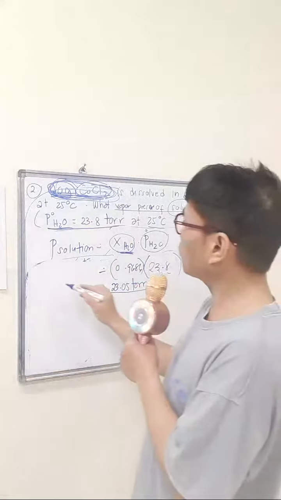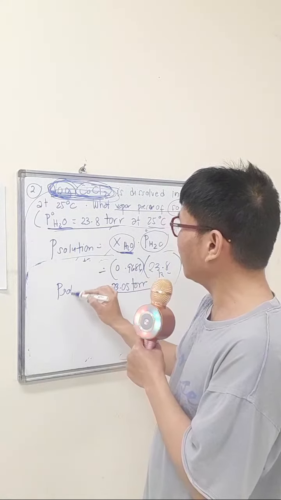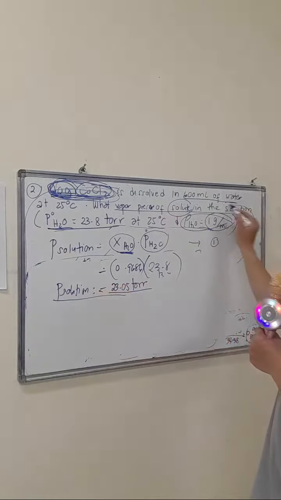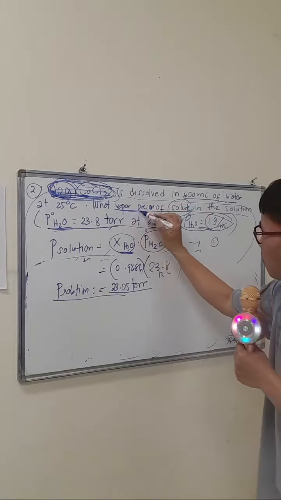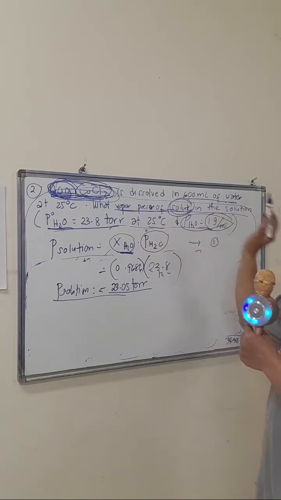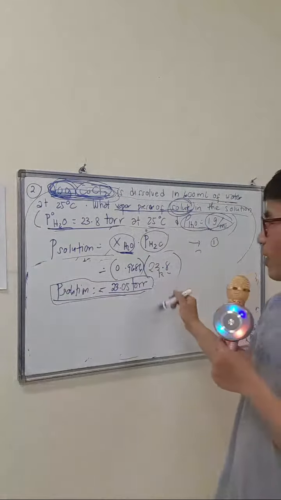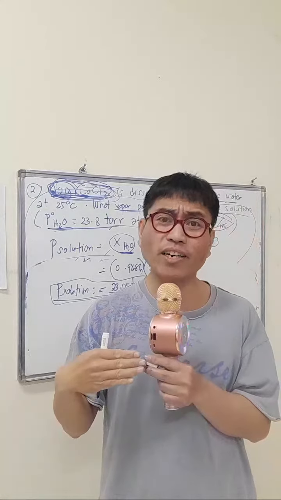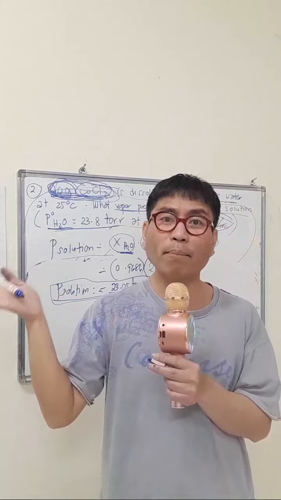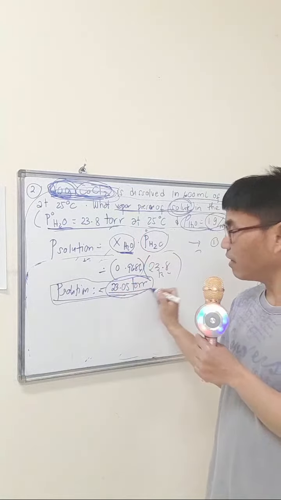So we have now the vapor pressure of your solution equal to 23.05. Okay, Monisha, this is not yet the answer. Why? Look at the problem: what is the vapor pressure of the solute in the solution? This is asking for the solute. If you stop here and think this is correct, in the mode of your actual examination in the future, you may be tempted to answer this automatically.